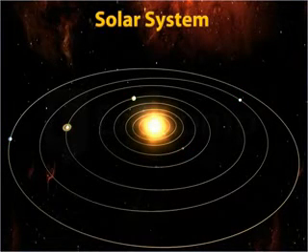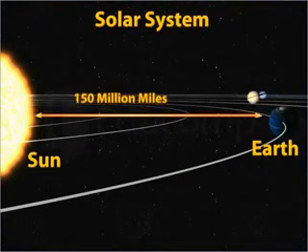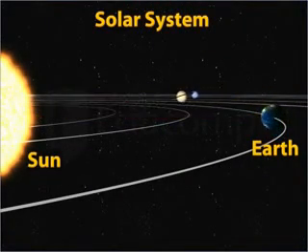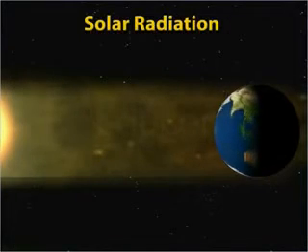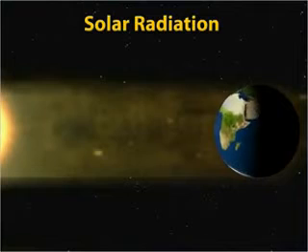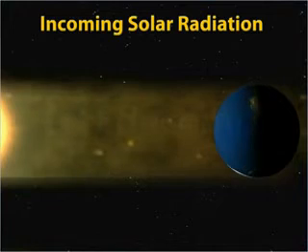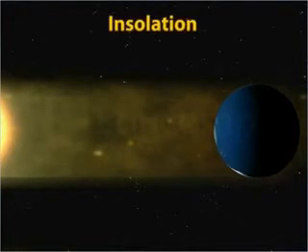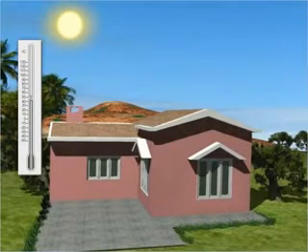Since the Earth is placed at a distance of 150 million miles away from the Sun, it intercepts only a very small part of the solar radiation. The amount of solar radiation intercepted by the surface of the Earth is termed as the incoming solar radiation, or in short, insolation.